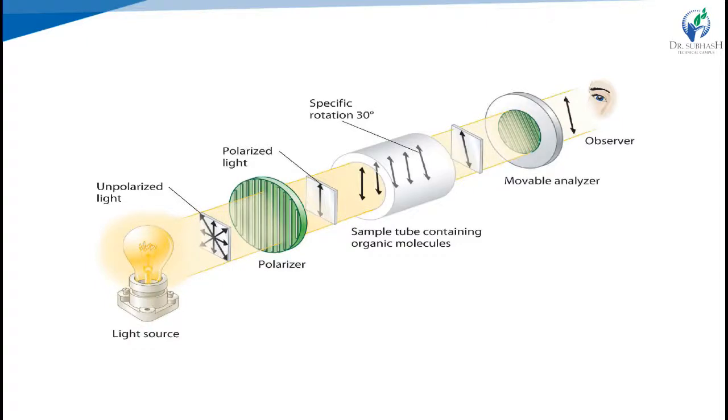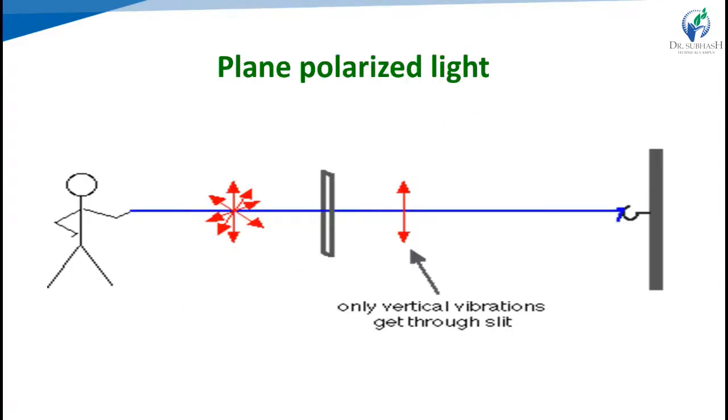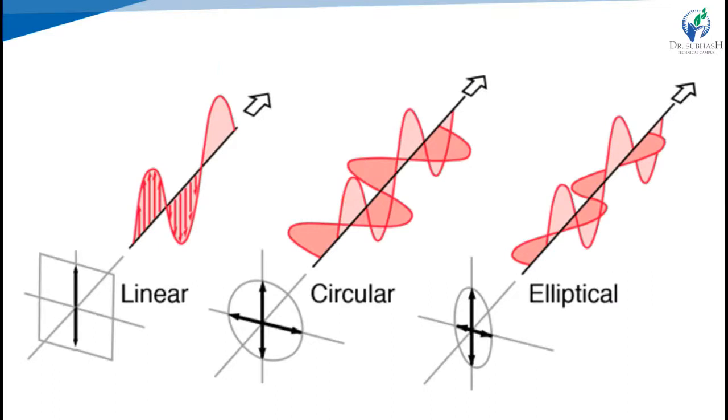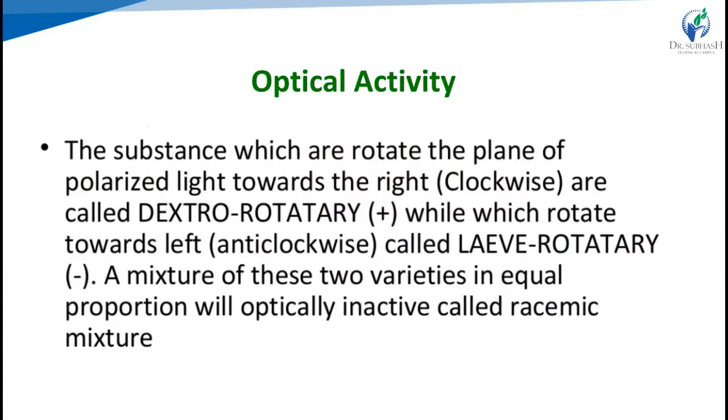Here the light source is unpolarized light, which passes through the polarizer and becomes plane polarized, in a single direction. Then we observe the optical activity, where the plane is rotated clockwise or anti-clockwise, dextrorotatory or levorotatory. A mixture of these two varieties in equal proportions is optically inactive, called a racemic mixture.